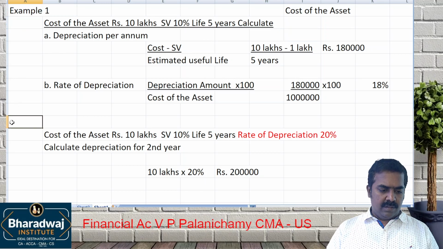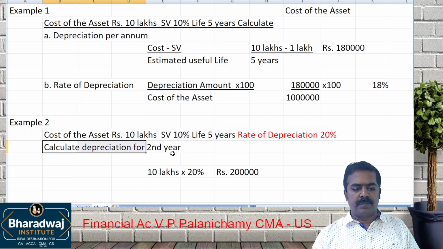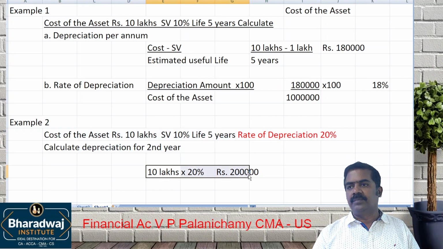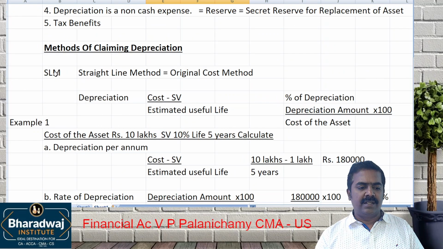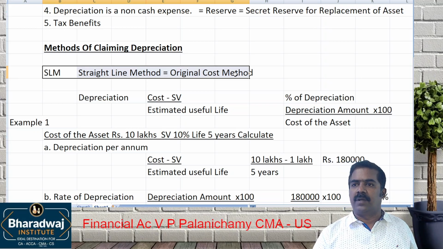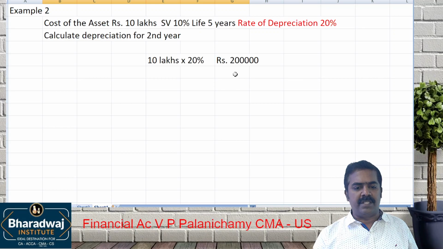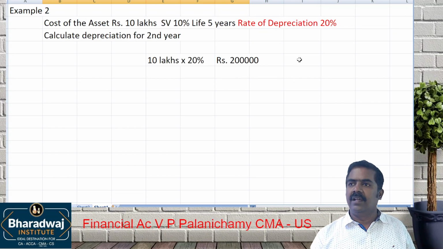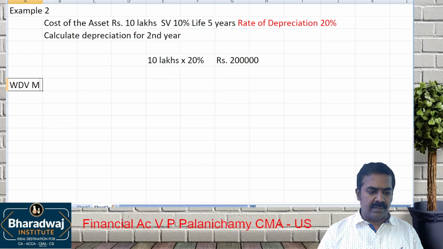So when you are given the rate of depreciation, then what to do? Take the rate of depreciation and work out. This is the straight line method. Remember, depreciation is always calculated on the cost of the asset. Will it change every year? No. Depreciation for the first year, second year or third year will be the same. The next method we call the WDV method.